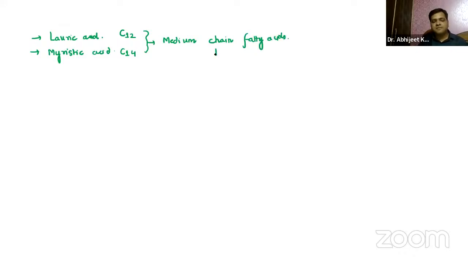These medium chain fatty acids are also liquid at room temperature. And remember the richest source, it has been a question in the exam. In the previous NEET PG also, they have asked the richest source of these medium chain fatty acids.